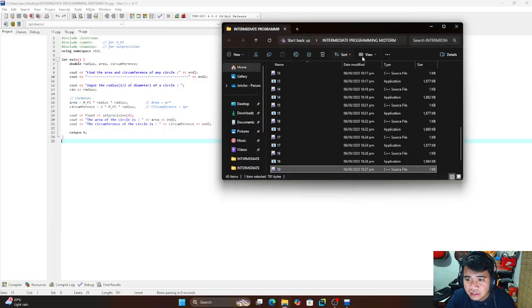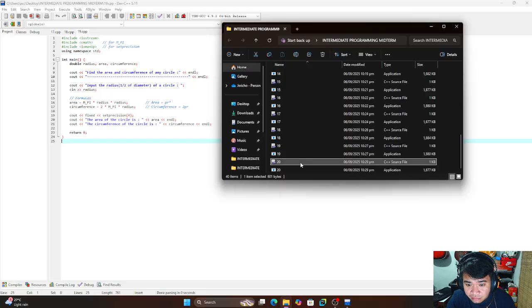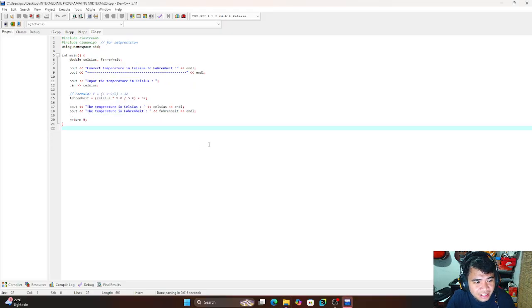Okay, and last in the list. Okay, Celsius and Fahrenheit conversion. My last program converts temperature from Celsius to Fahrenheit using the formula F equals 9 over 5 times C plus 32.